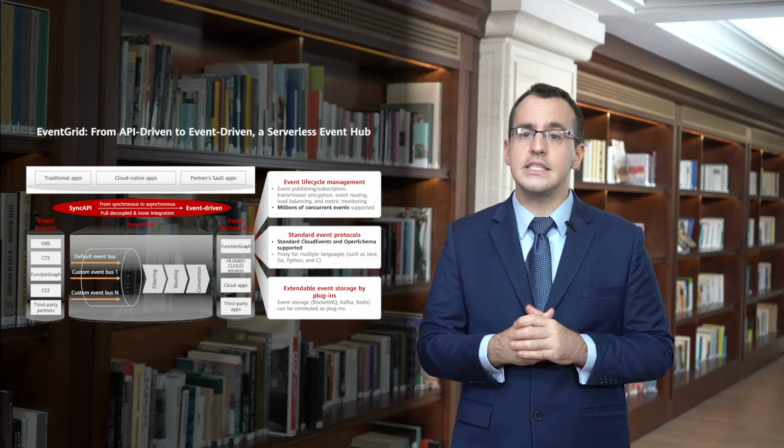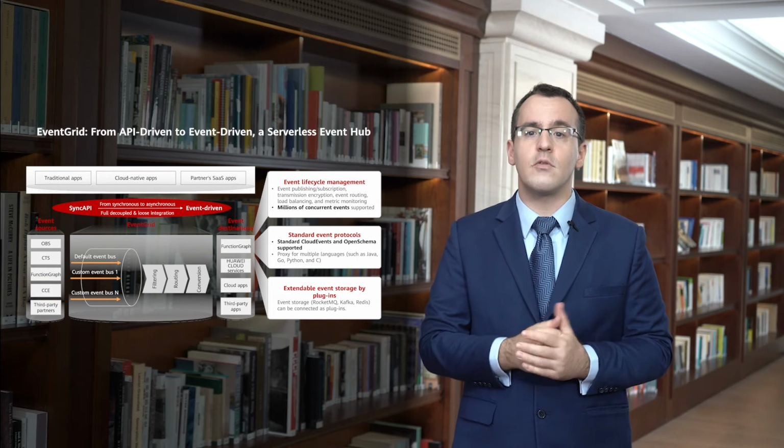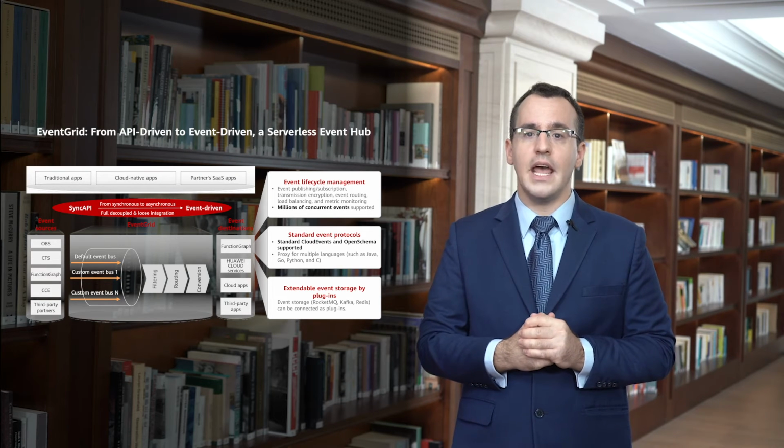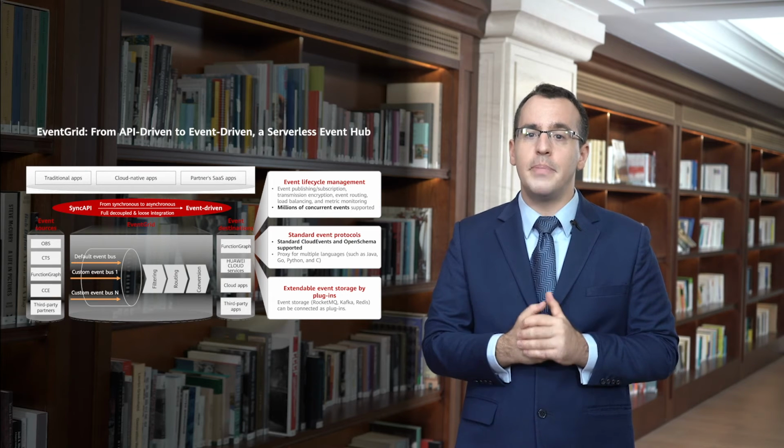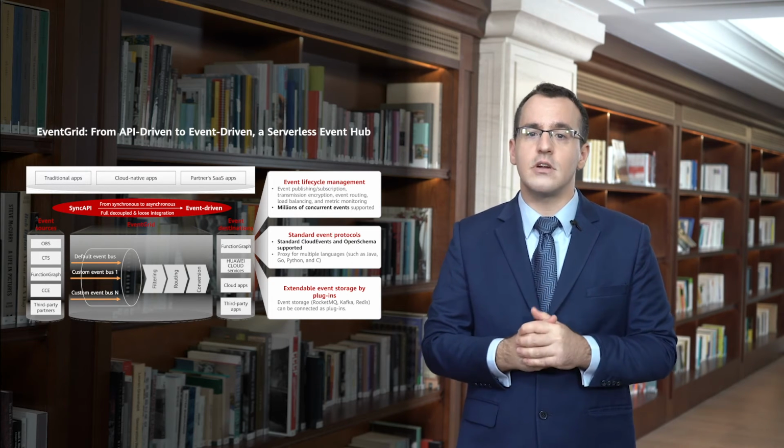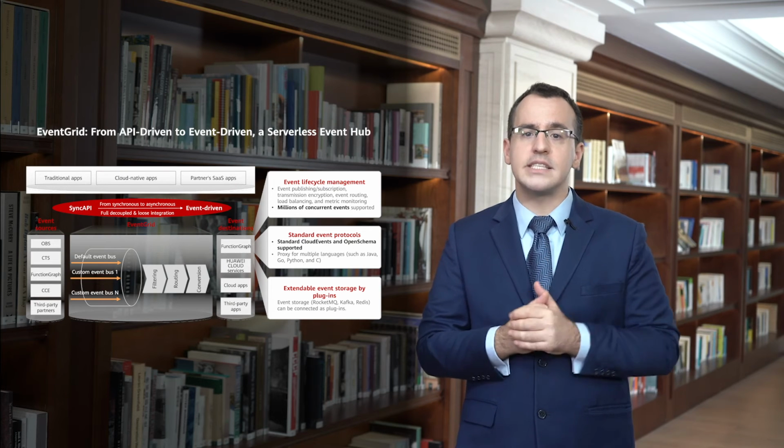Now, let me introduce Event Grid. Event Grid is a serverless event bus, which transforms apps from being API-call driven to being event driven. In the future, we foresee there will be more apps built based on event-driven architecture, becoming fully decoupled and asynchronous. Event Grid enables lifecycle management and supports the cloud's event standards. Event storage is extendable by plugins. The service also supports Huawei Cloud services, traditional apps, cloud-native apps, and partner SaaS apps.